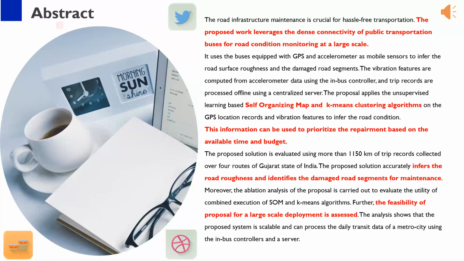The proposed solution is evaluated using more than 1,150 kilometers of trip records collected over 4 routes of Gujarat state of India. It accurately infers the road roughness and identifies the damaged road segments for maintenance. Moreover, an ablation analysis is carried out to evaluate the utility of the combined execution of SOM and k-means algorithms. Further, the feasibility of the proposal for large-scale deployment is assessed. The analysis shows that the proposed system is scalable and can process the daily transit data of a metro city using the in-bus controllers and a server.